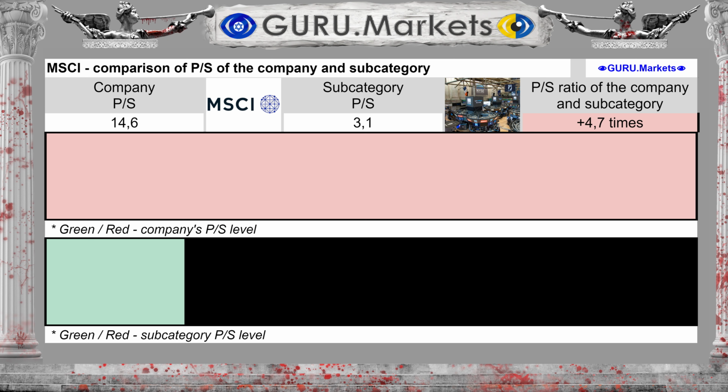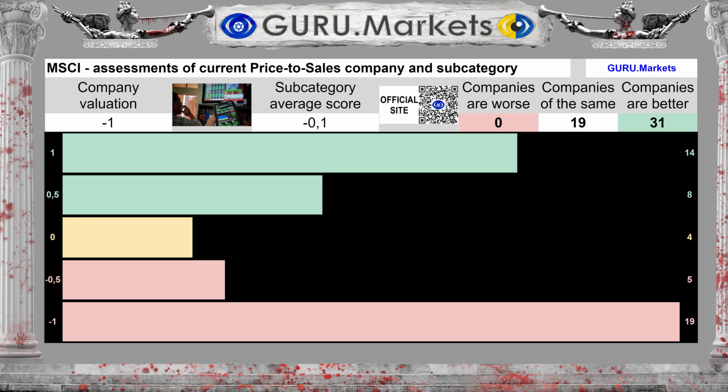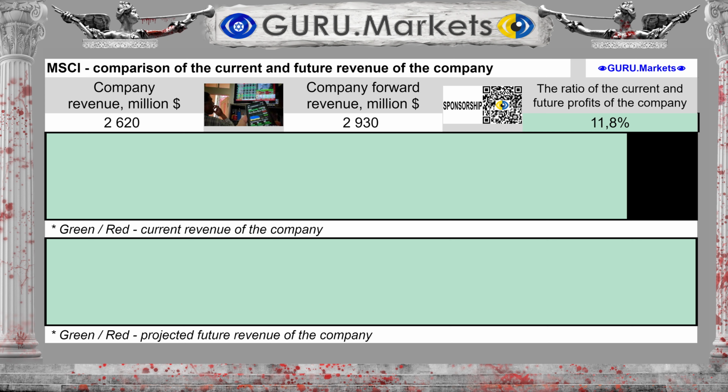The company's value to revenue ratio is 14.6. The subcategory average is 3.1, which is 371% higher than the subcategory average. Assessment of market price to revenue indicators in comparison with the indicators of subcategory companies: Bad, -1 point.